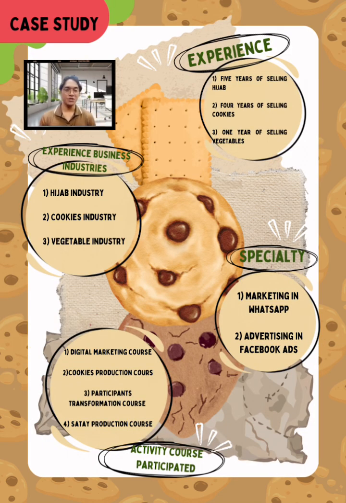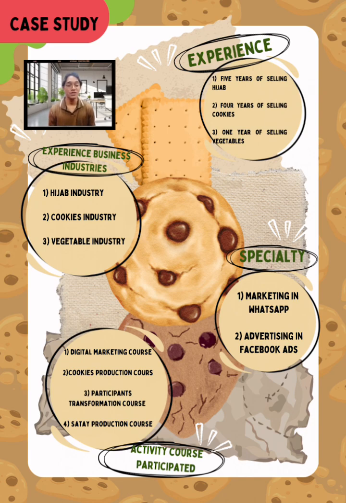Next is the activity courses that she has participated in, which are digital marketing course, cooking production, participant transformation course, and satay production course. The next aspect is specialty, which are marketing on WhatsApp and advertising on Facebook ads. The following aspect is the experienced business industries, which are hijab industry, cookies industry, and vegetable industry.